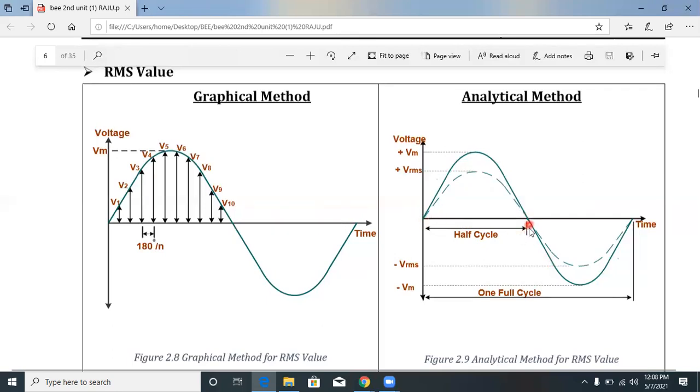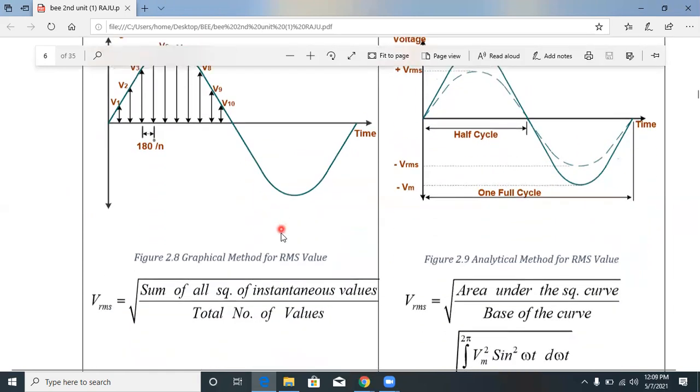So only up to here is the half cycle. Up to here is the full cycle. After here is a half cycle, and to here is a full cycle. This is for the analytical method and the graphical method.